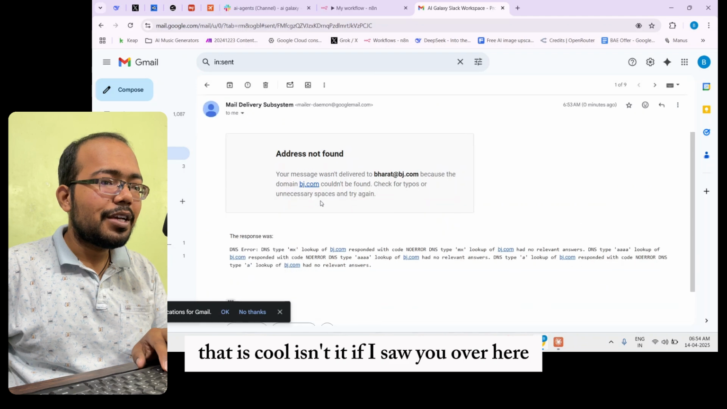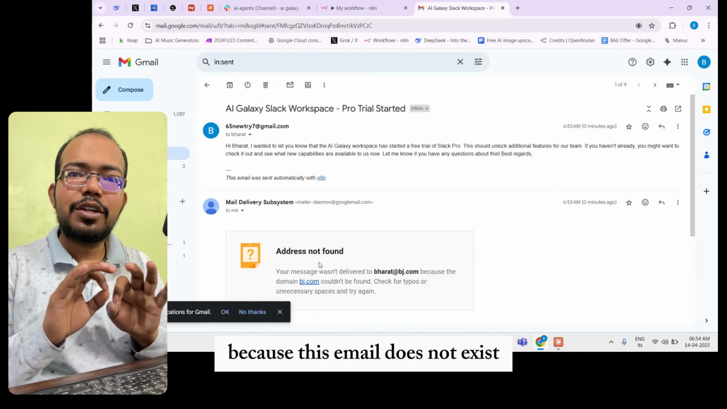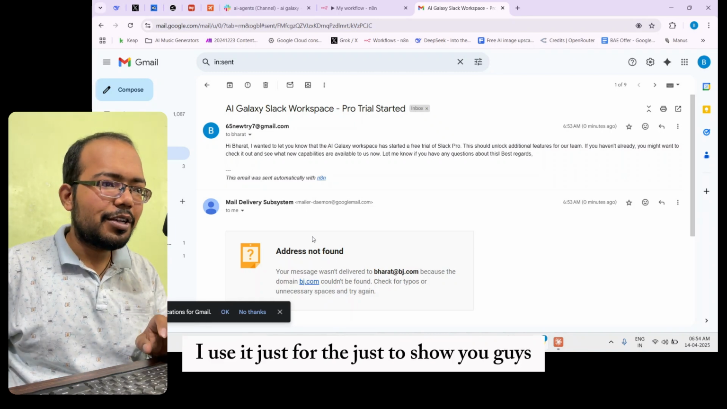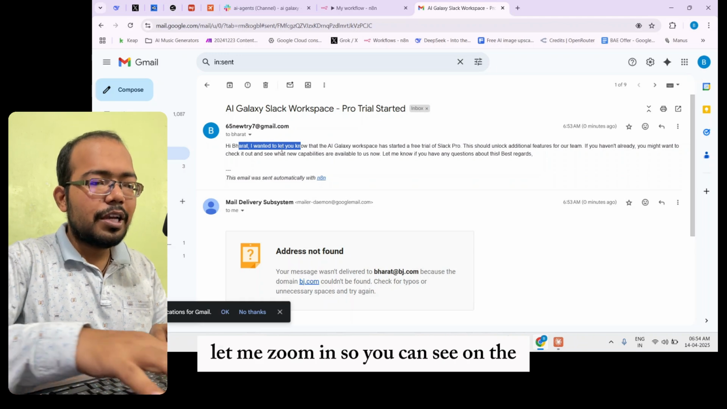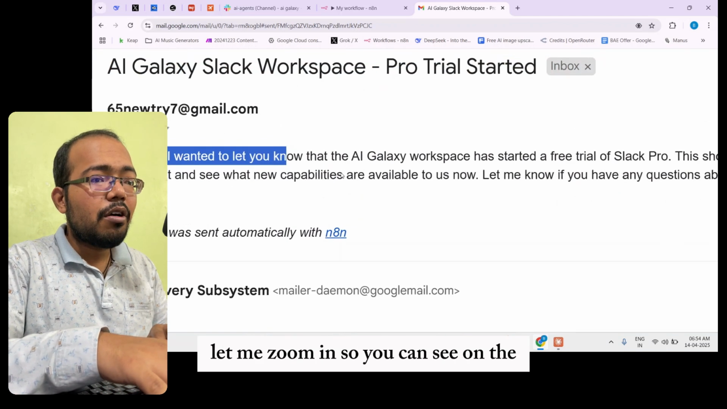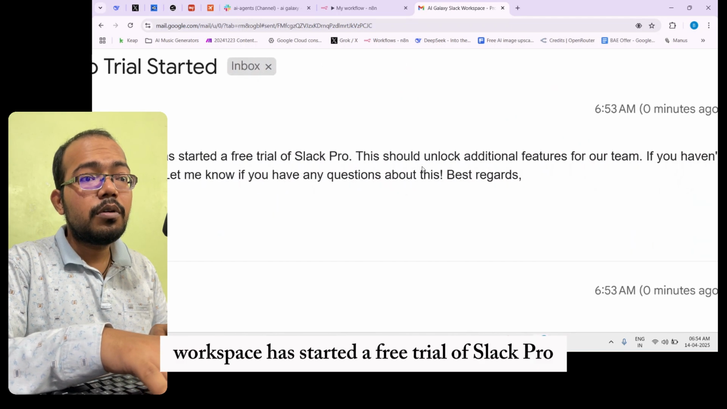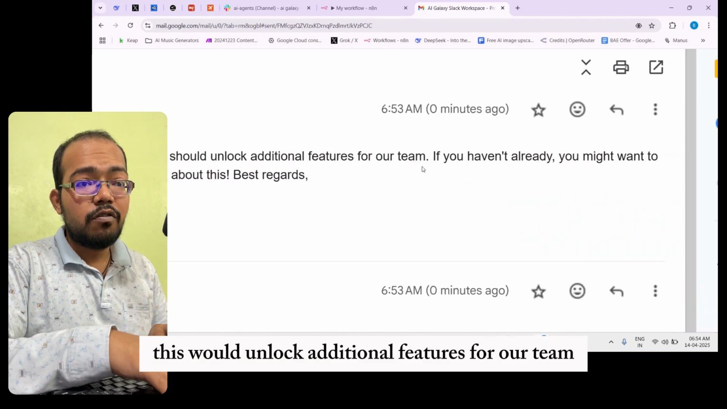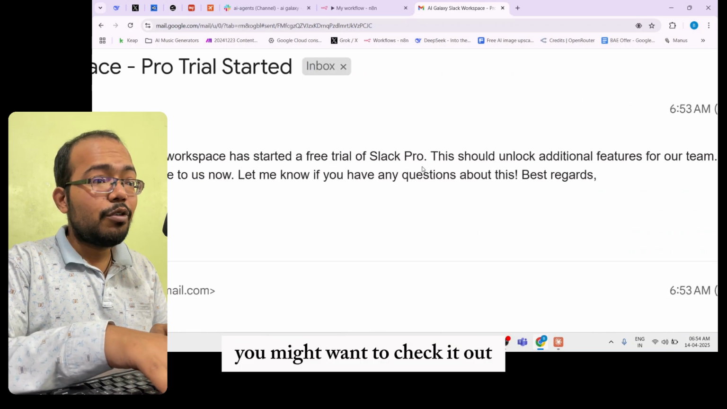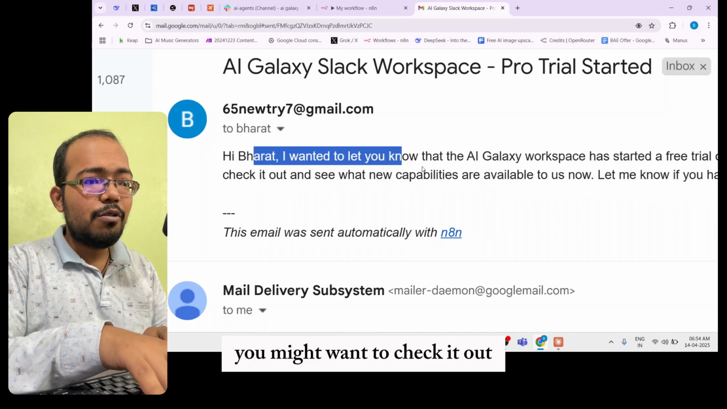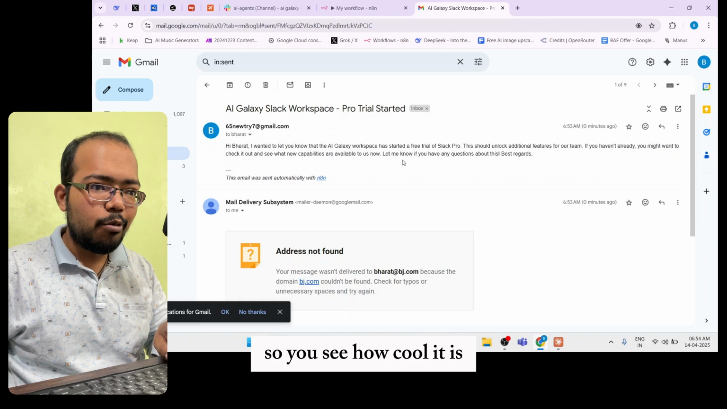If I show you over here, it will give you this error because this email does not exist. I used it just to show you guys. So, hi Bharat, I wanted to, okay, let me zoom in so you can see, to let you know that the AI Galaxy Workspace has started a free trial of Slack Pro. This would unlock additional features for our team. If you haven't already, you might want to check it out and see what new capabilities are available to us now. So you see how cool it is.